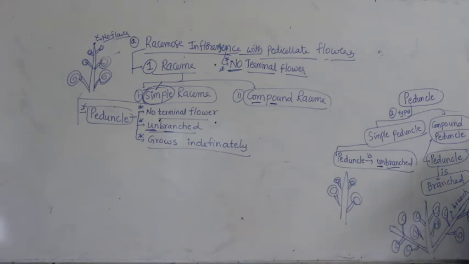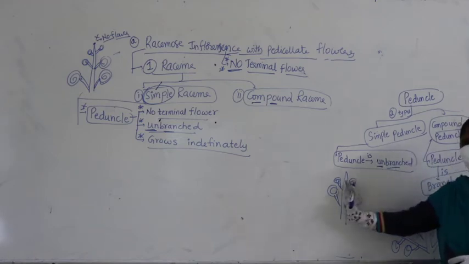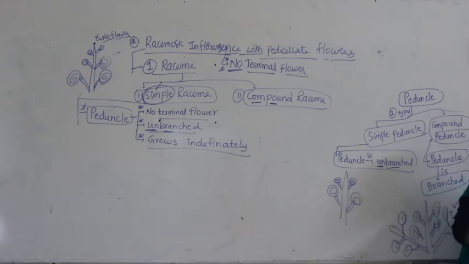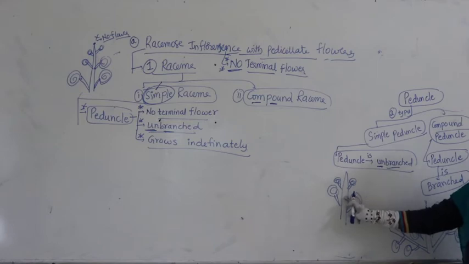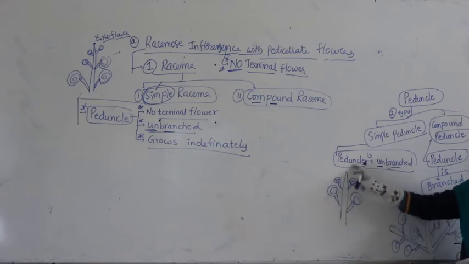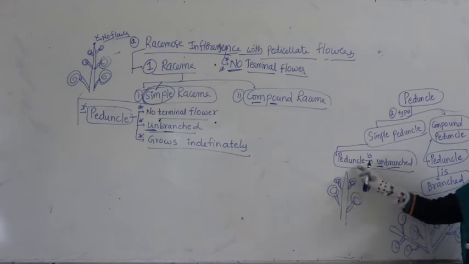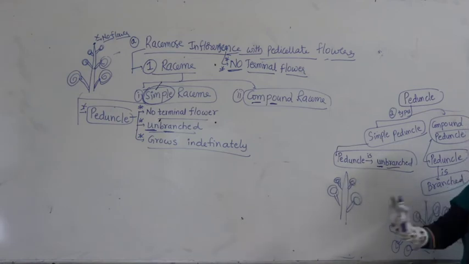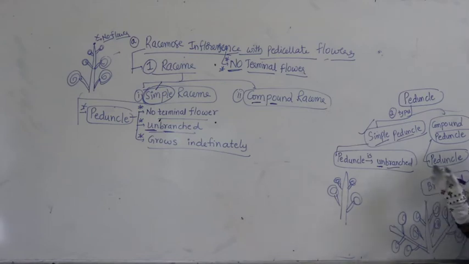Guys, I hope now you got it very clearly. If the peduncle is unbranched, meaning only one main axis, one peduncle, there are no branches, only single. Peduncle is unbranched, meaning this is the main axis. The main axis with the arrangement of flowers is called peduncle, right? If the peduncle is not having branches, then it is referred to as a simple peduncle. So in the inflorescence, wherever you get simple, it means the peduncle is unbranched.